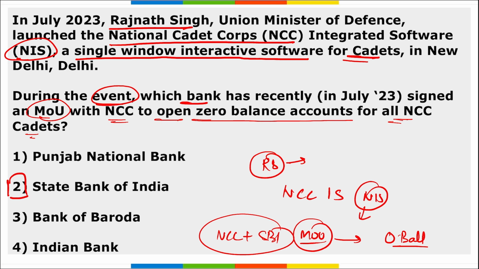Apart from this, NIS, they designed an entry to exit model that will be in partnership with Bhaskaracharya Institute for Space Application and Geo Informatics, right? Apart from this, with the help of this MOU that was signed between NCC and SBI, almost 5 lakh cadets will be benefited every year.